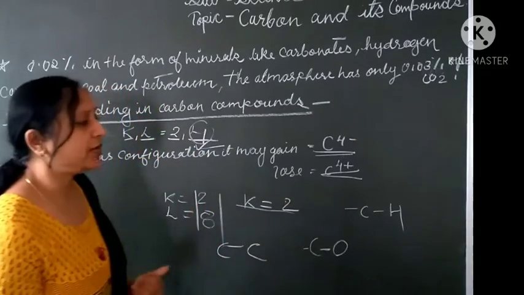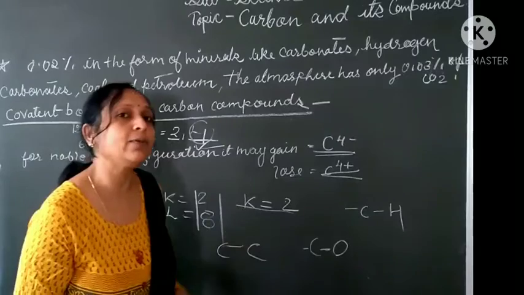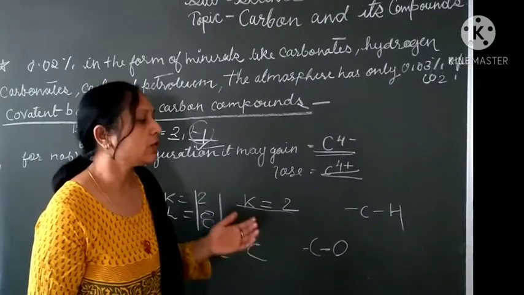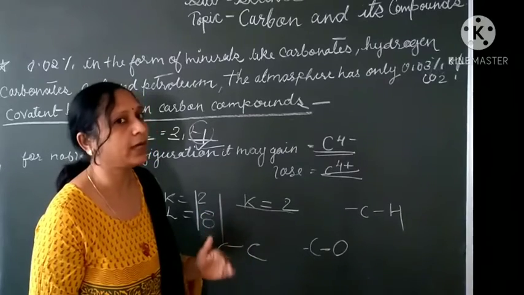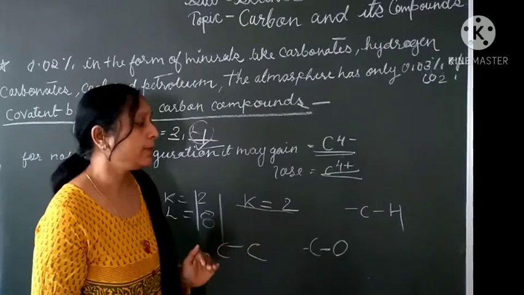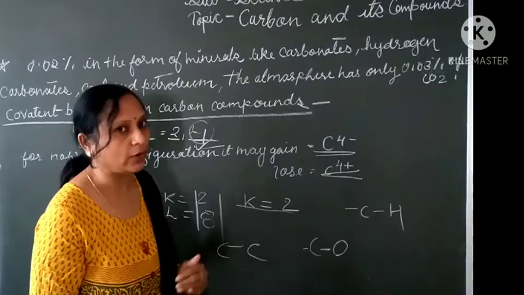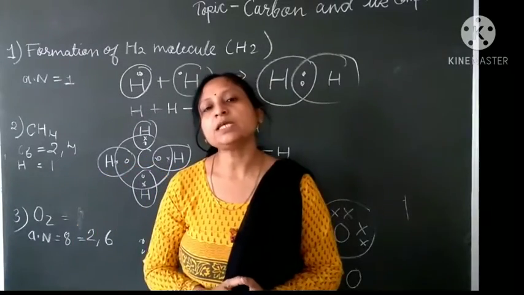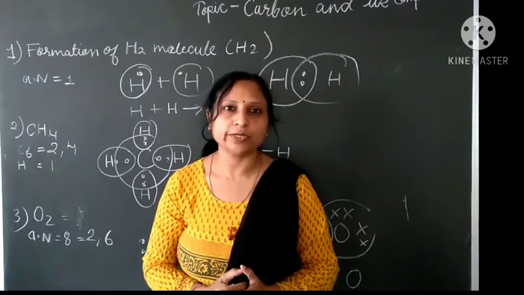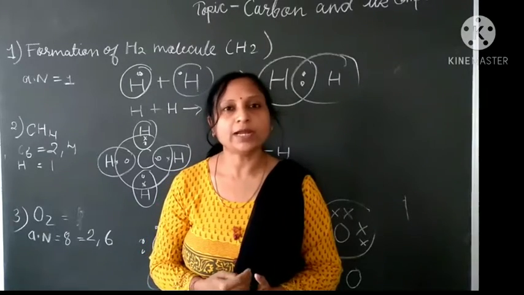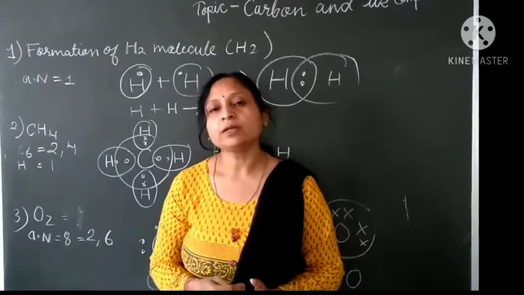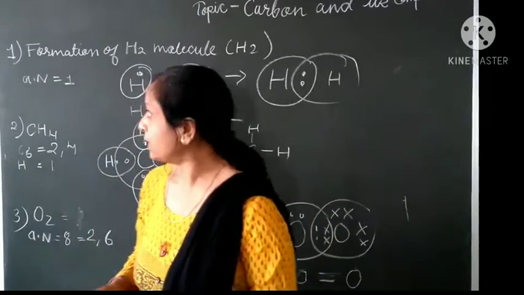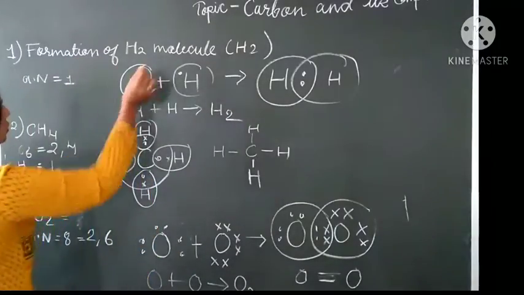But it can form different types of covalent bond. It can form single bond, double bond and triple bond. How this single bond, double bond and triple bond is formed between the different atoms of the molecules, we will see. Here students, we will first see the formation of the H2 molecule, the single covalent bond between different atoms of the same element.